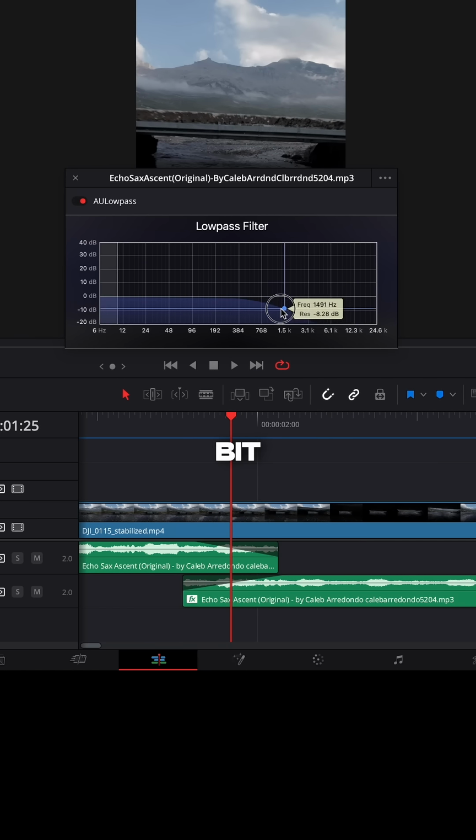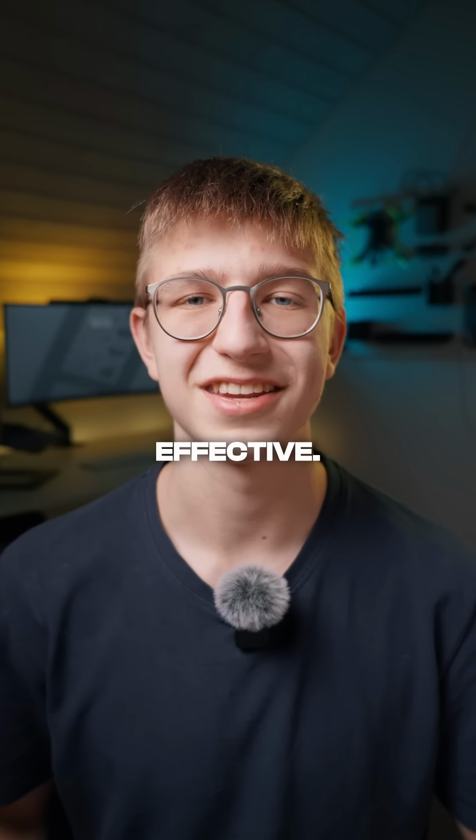Now drag this point a bit to the left and a bit down so you get a curve like this. So very easy but effective. Try it out.